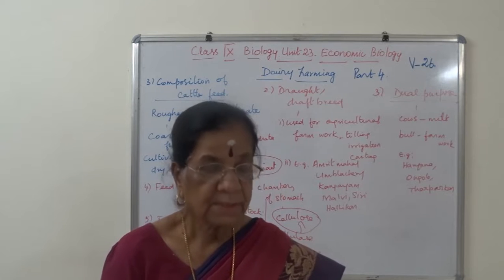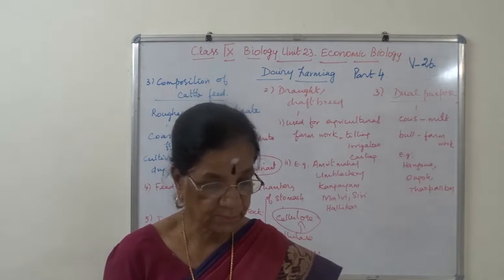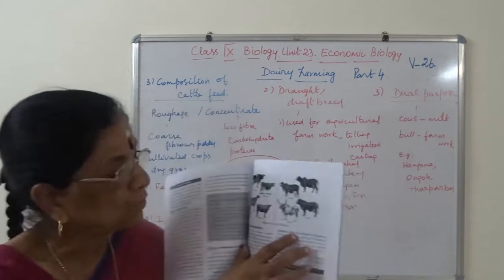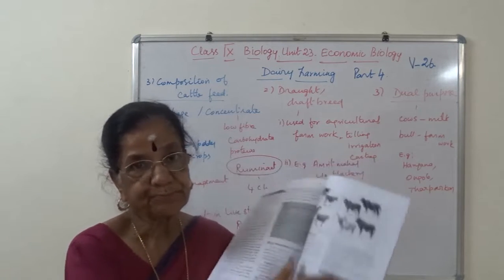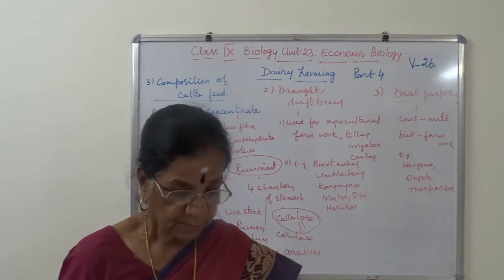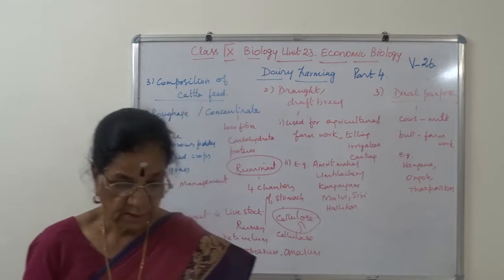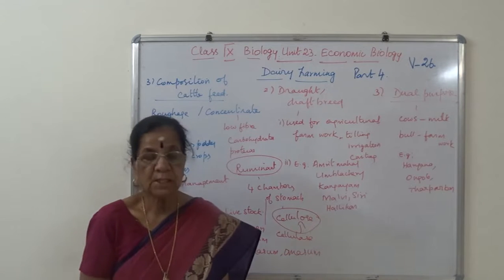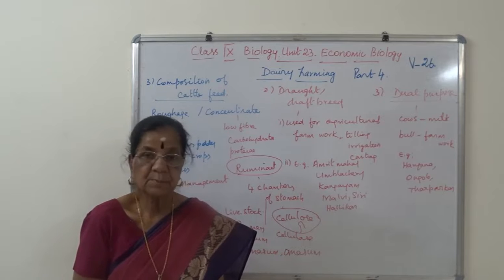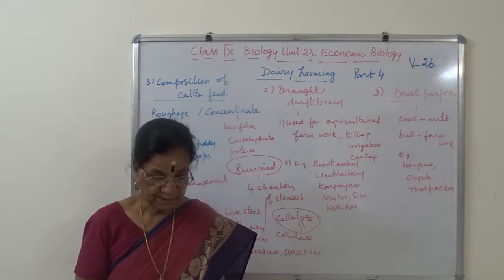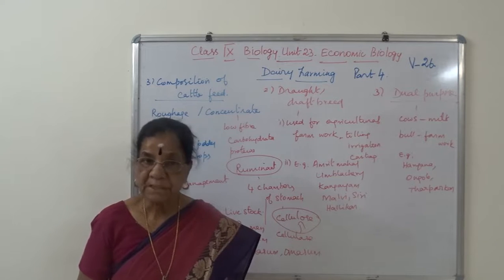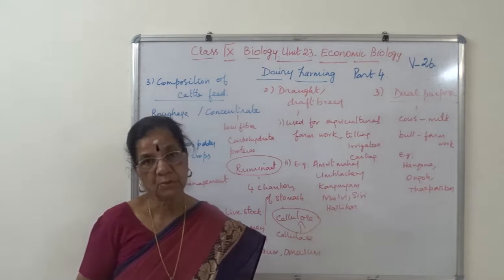One is the intensive cattle development program. Another one is the Operation Flood program. The intensive cattle development program is based on crossbreeding of indigenous cows with the exotic European breed to increase milk production. New methods and modern equipment are made available for machine milking of cows.